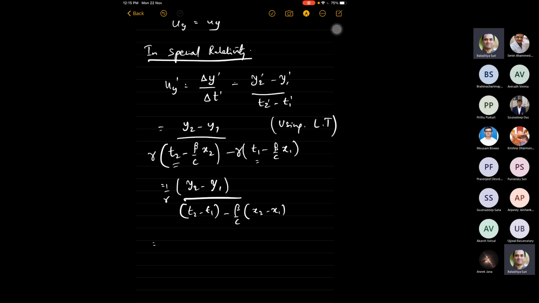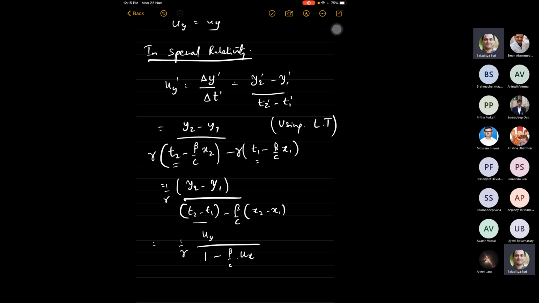So what you get if you divide the numerator and denominator by t2 minus t1, you get 1 by gamma uy, because y2 minus y1 by t2 minus t1 is uy by definition, divided by 1 minus beta by c ux.